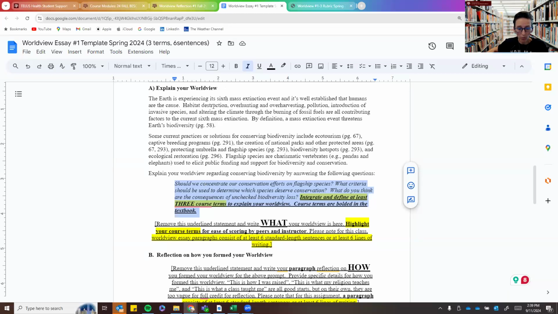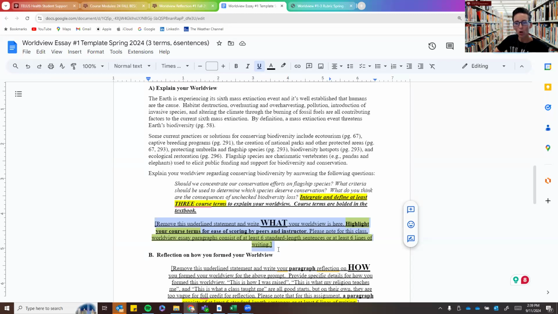So explain your worldview. You're going to remove this underlined text and write what your worldview is. What is your answer to should we concentrate our conservation efforts on flagship species? What criteria should be used to determine which species deserve conservation? What do you think are the consequences of unchecked biodiversity loss? You are telling me what your worldview is. What is your opinion on this?